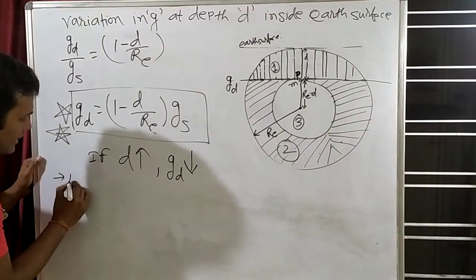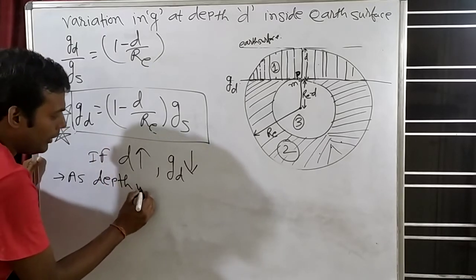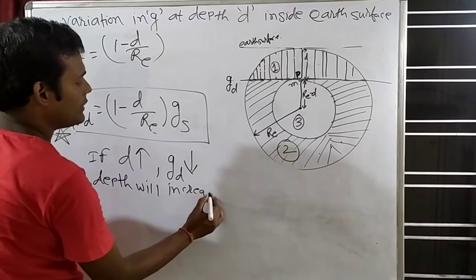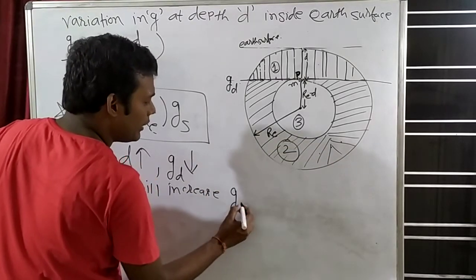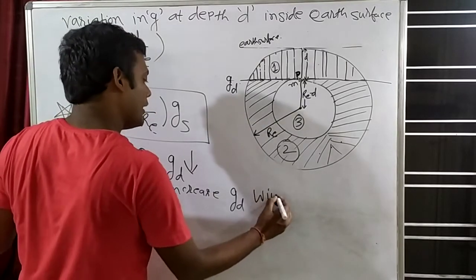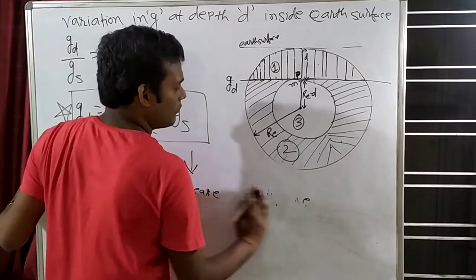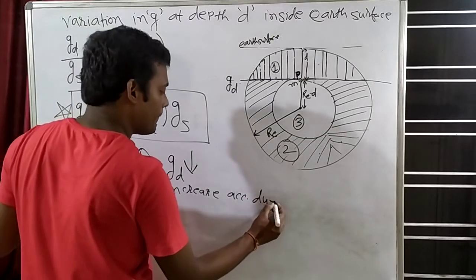So write it as: depth will increase, g_d, that means acceleration due to gravity, will decrease.